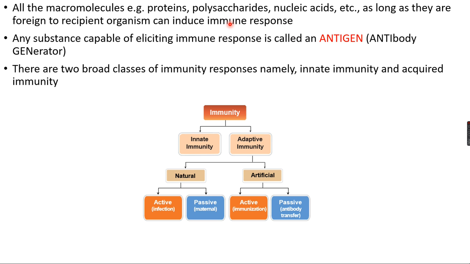When antigens enter your body, they produce some immune response. We are going to see what those are. So any substance which is capable of eliciting, that is bringing out, an immune response. A substance enters our body.